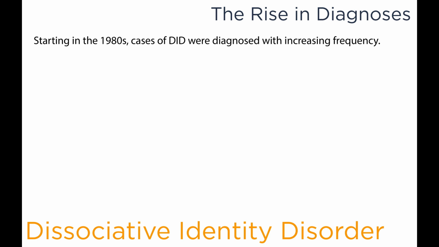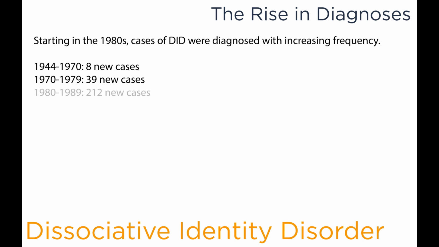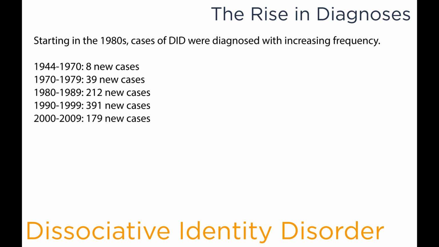So, for example, between the years of 1944 and 1970, there were only 8 new cases. Between 1970 and 1979, there were 39 new cases. But between 1980 and 1989, there were 212 new cases. Between 1990 and 1999, 391 new cases. And then there seemed to be a tapering off in the early 2000s. So from 2000 to 2009, there were only 179 new cases.